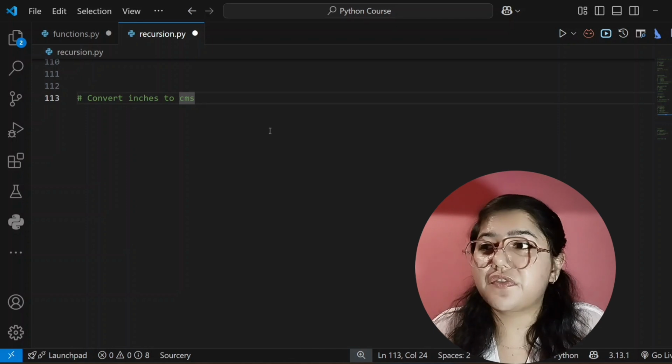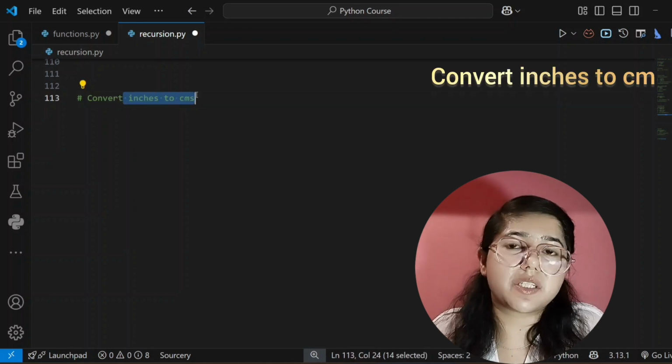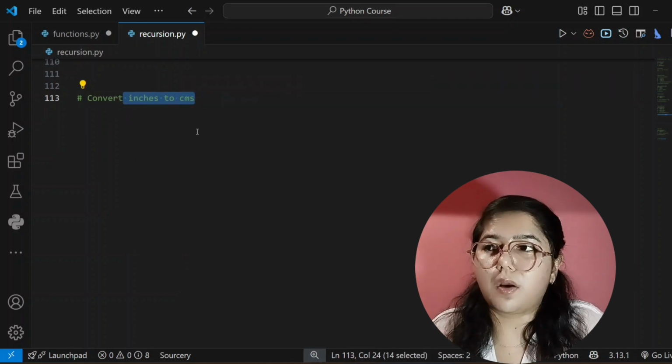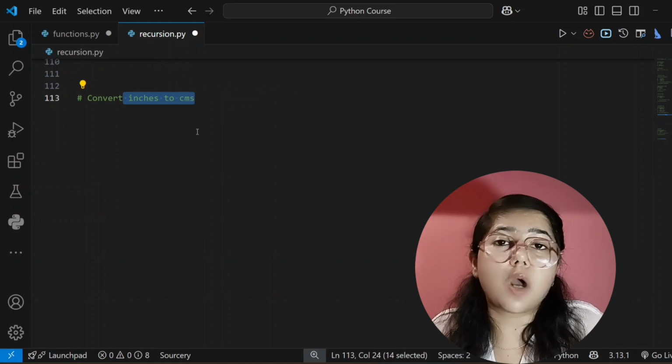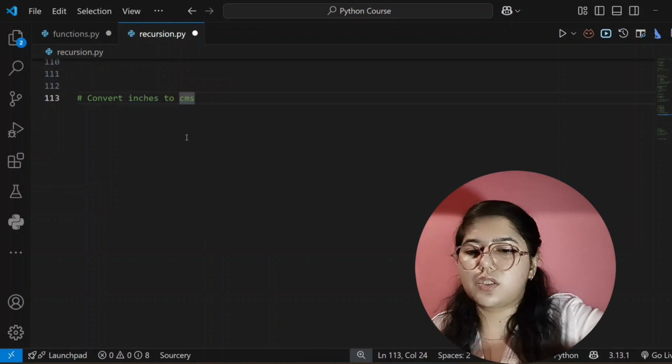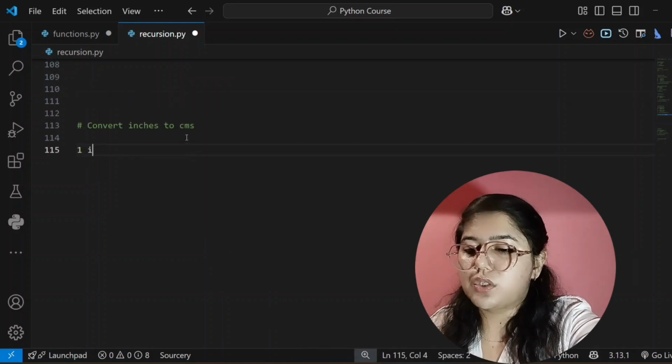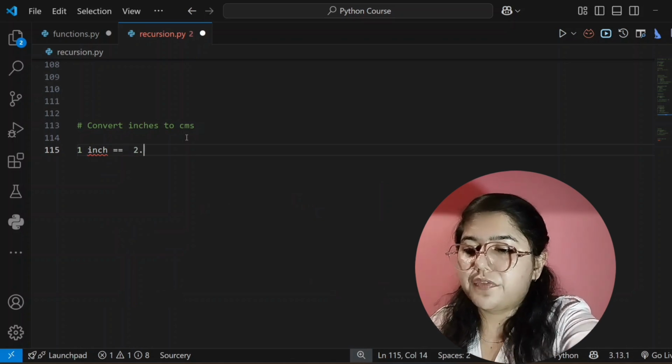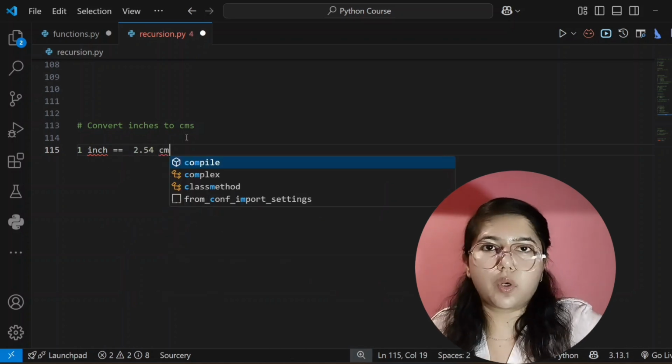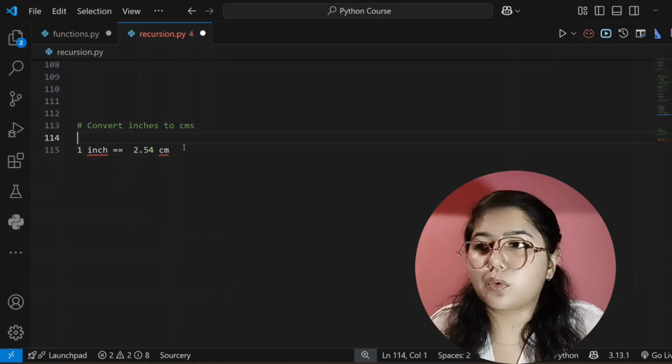Now the next question is, we have to convert inches into centimeters. So tell me, 1 inch is equal to how many centimeters? Let me tell you, 1 inch is equal to 2.54 centimeters. Okay. So now we have to calculate for that.